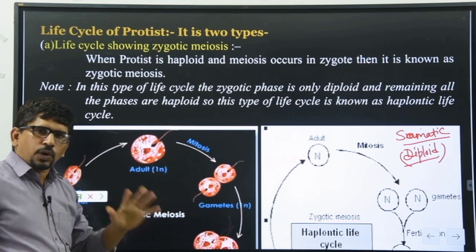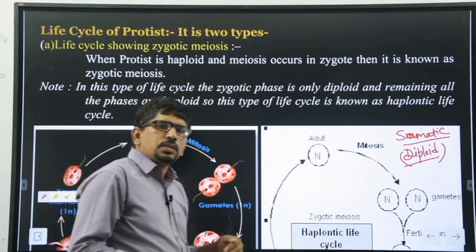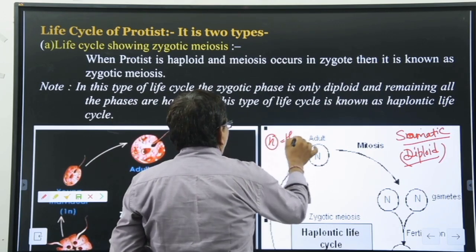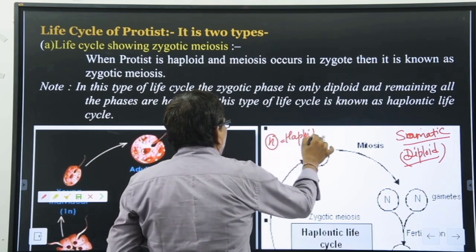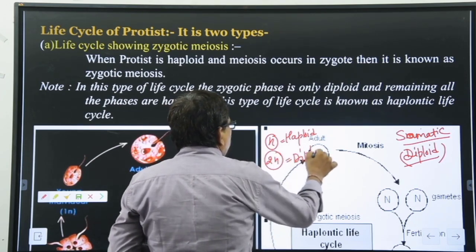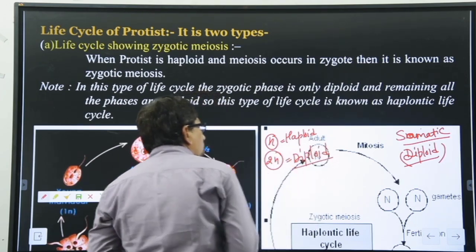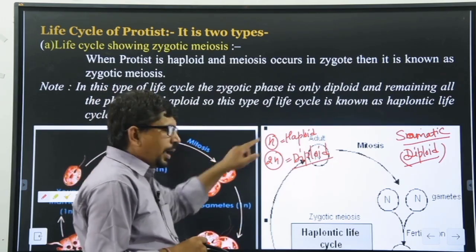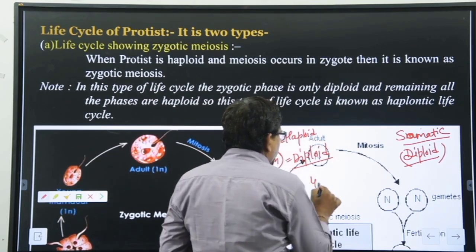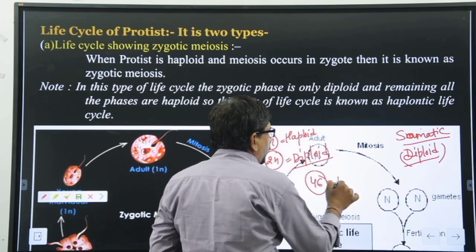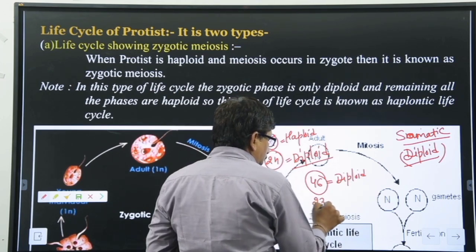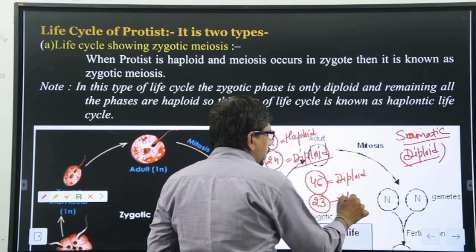Haploid means haploid body n, and diploid means 2n. So we can say here n means haploid, the chromosome number just half, and 2n means diploid, the chromosome number is double. Clear? So sperm and ovum contain n, and the complete body contains 2n. For example, in human beings, 46 chromosomes are present, that is diploid. But 23 is haploid.